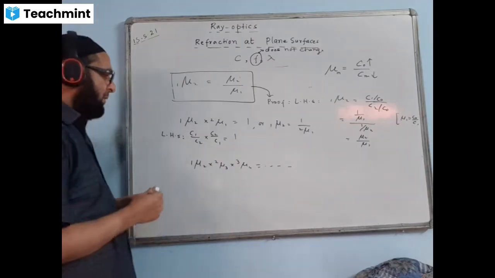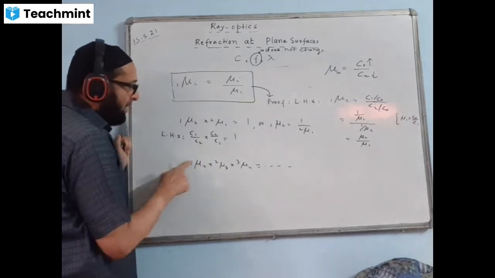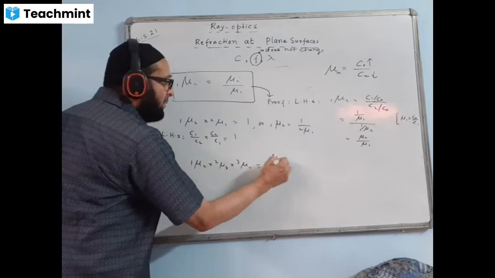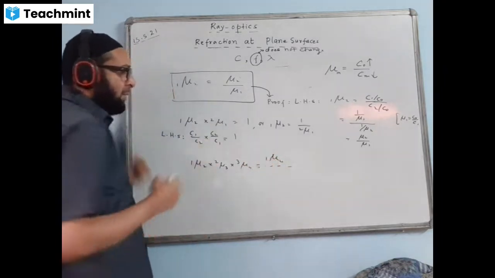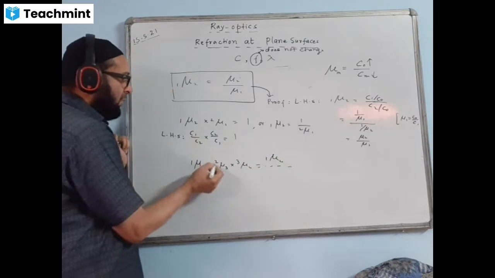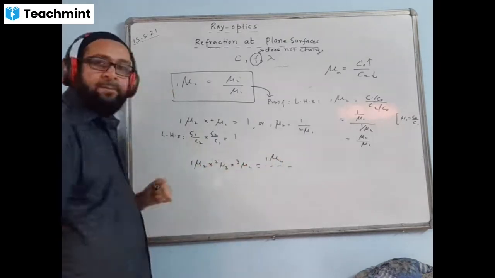Good. Very good. Because here you can see, 2 will cancel, 3 will cancel, 1 and 4 will be left over. I'll write like this: mu4 with respect to 1.